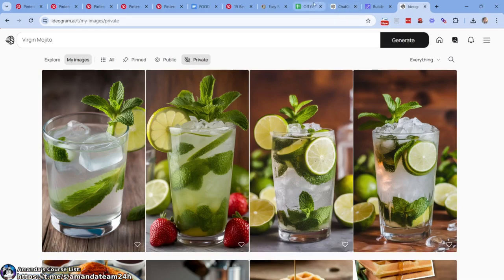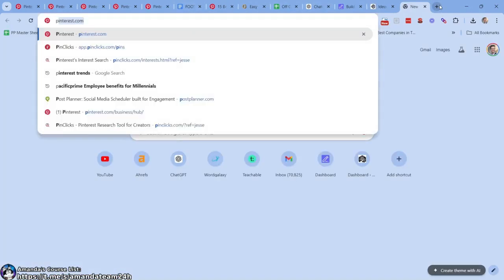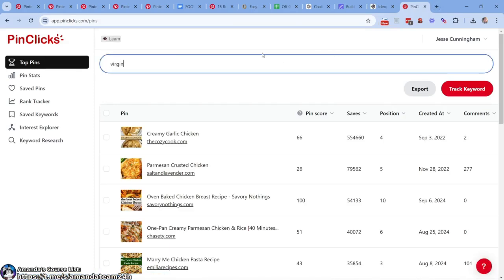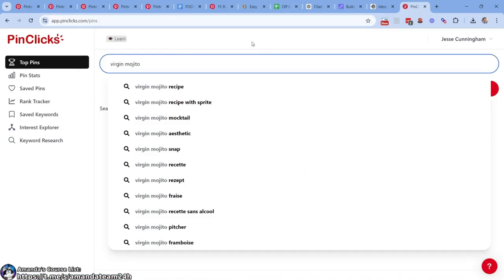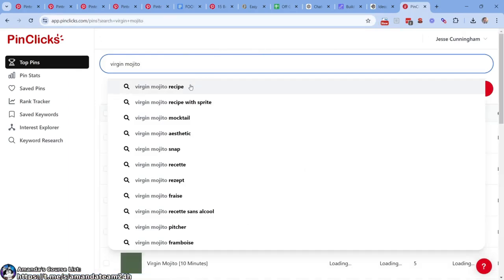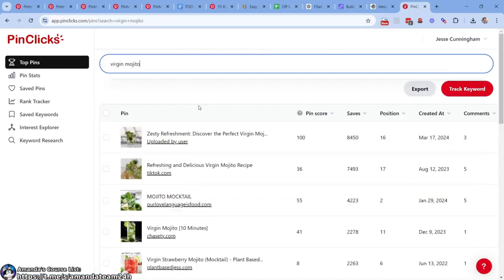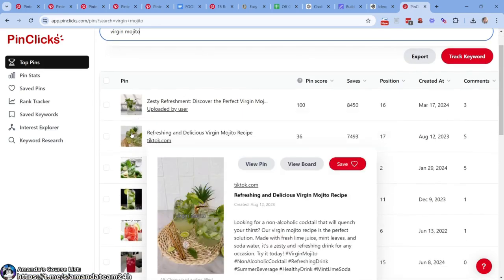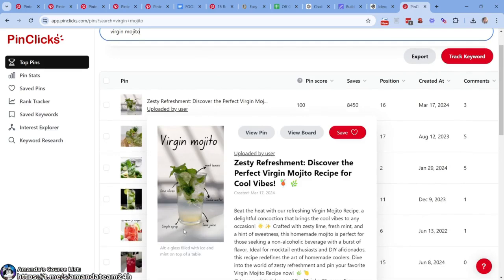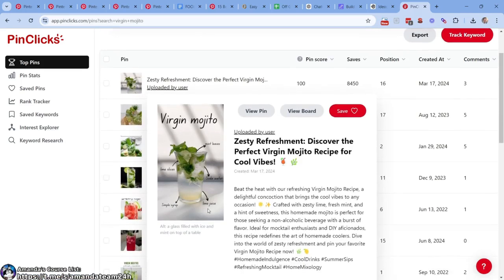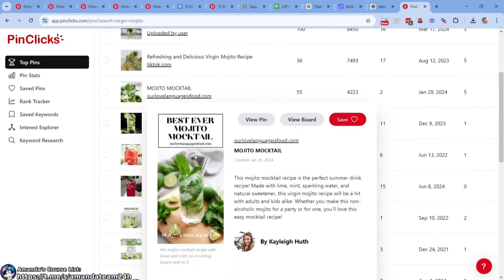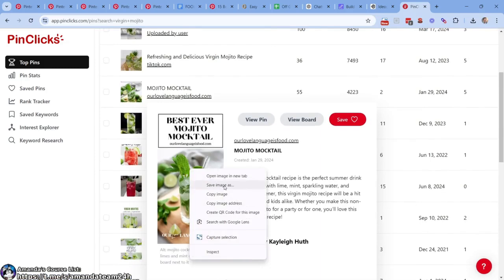I like it. What we need to do next is let's come to pin clicks. Let's come here. Virgin Mojito, let's see, recipe with Sprite. Look, there's different variants too. Very, very interesting. All right, so this one is the most popular, Virgin Mojito, and it has this little thing, lime juice here. Best Mojito mocktail. I like that one. Let's save that one.